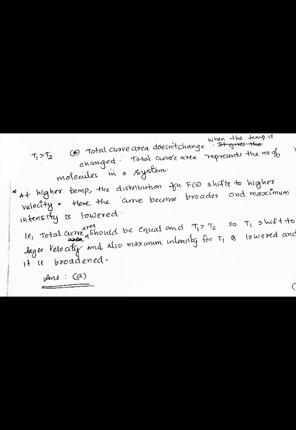That means even if the temperature is increased such that T1 is greater than T2, the curve area remains the same. But for high temperature, the distribution function shifts to higher velocity. Here the curve becomes broader and the maximum intensity is lowered. That is, here the T1 curve shifted to the higher velocity and also the maximum intensity for T1 is lowered and it is broadened. So the correct option is option A.